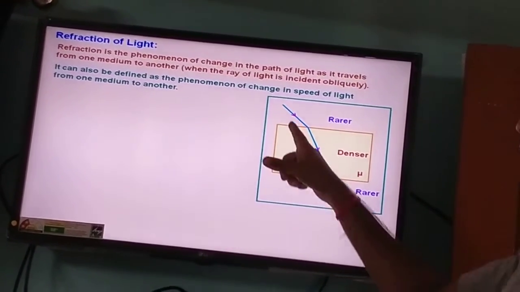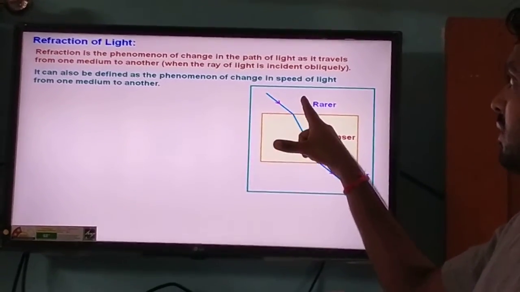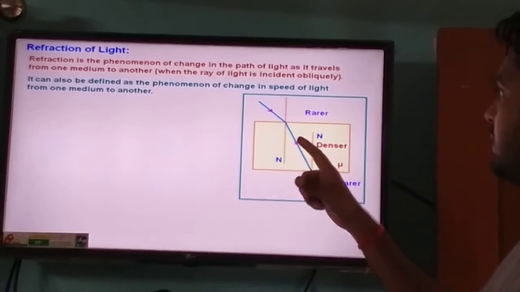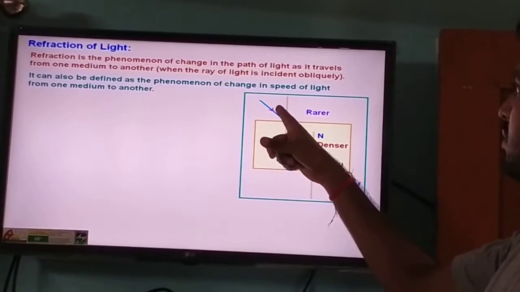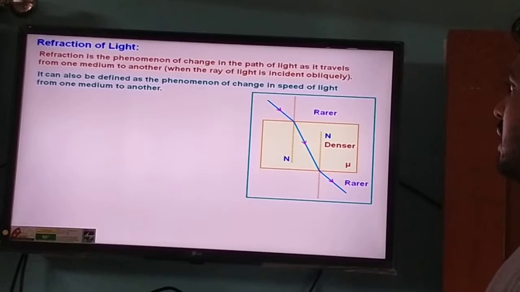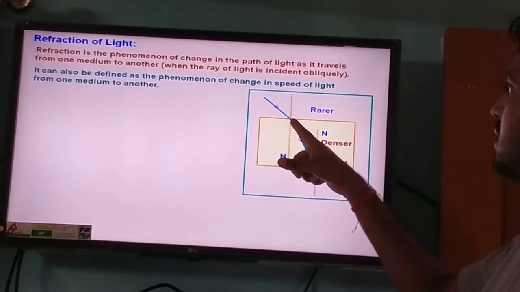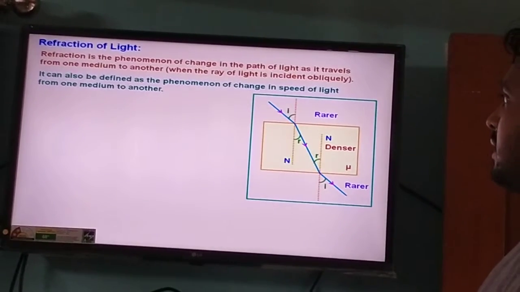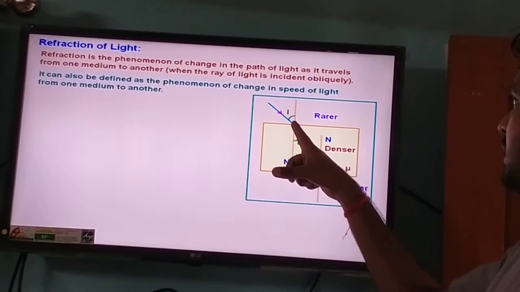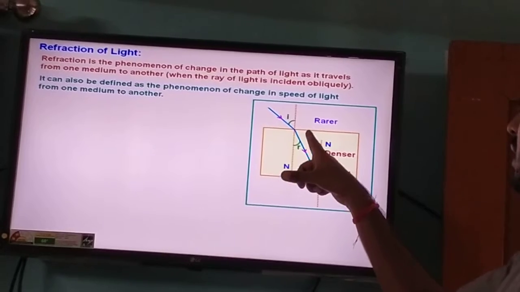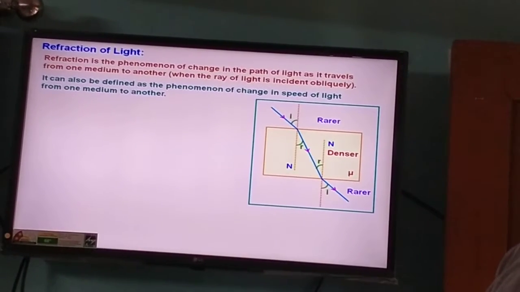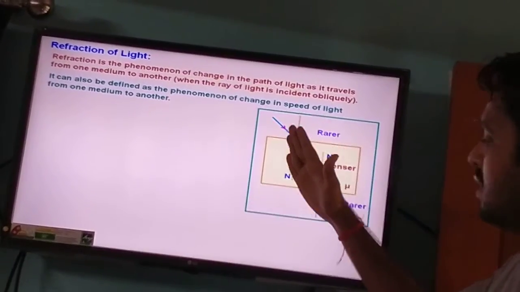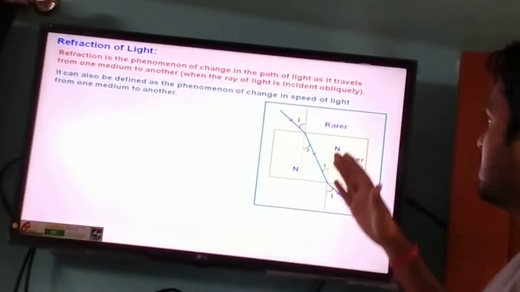Now when a ray of light is incident from rare medium to denser medium, like this, here this is the normal. When the ray of light is incident at the interface of rare and denser medium at an angle of incidence i, then it is refracted. Whenever the ray of light goes from rare to denser medium, then it bends towards the normal. The ray bends towards the normal.